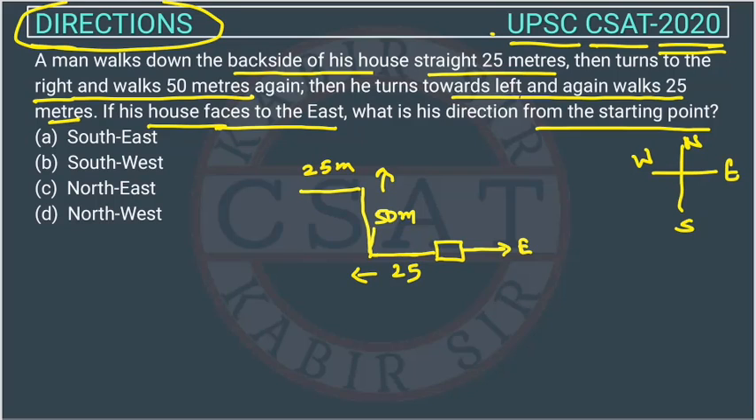If his house faces to the east, what is his direction from the starting point? So he started from here. The question is asking the direction. He is in which direction? This is east, this is west, this side is north. So he is in the northwest direction, and the answer would be option D. So this is the answer. It was an easy question.